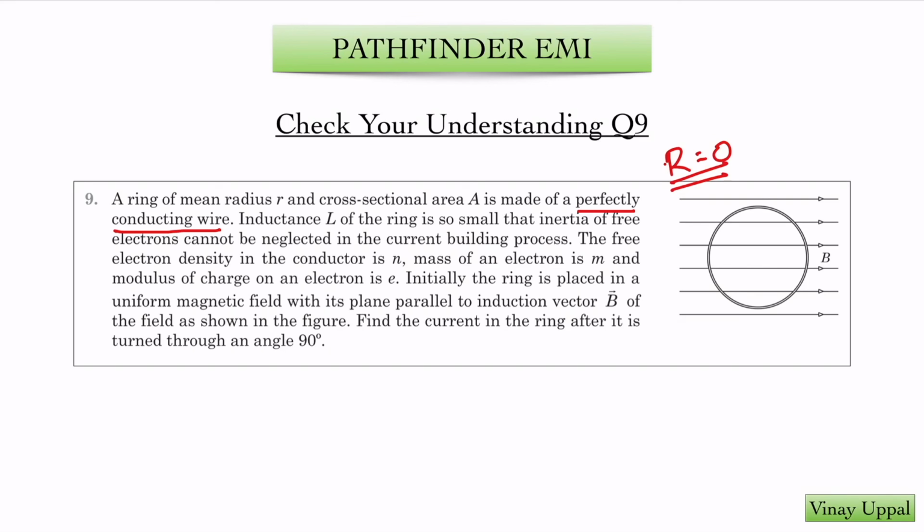Alright, I am not going to read the rest of the question. I am going to leave this question up to you to solve, and in the next video I am going to be discussing this question. Using the concepts that I have taught you in this video, you should be able to solve this question. Only one thing: they ask you to find the current in the ring after it is turned through an angle of 90 degrees, but they haven't said about which axis. This axis should be along the diameter and perpendicular to the magnetic field. This is your axis of rotation. The ring is rotated about that axis by 90 degrees.